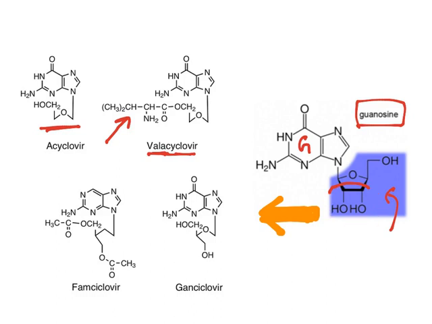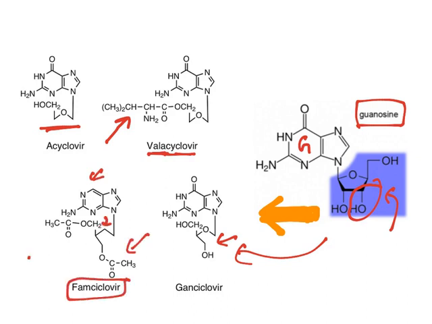If partial removal of the ring is there, look at this, ganciclovir, partially this part is removed. You can see here, this is called ganciclovir. If the ketone here and oxygen here is removed, it becomes famciclovir with ester derivatives. Whatever it is, you need to understand this one. All of them are nucleoside derivatives which will interfere with the DNA polymerization of the virus. So DNA chain elongation is inhibited, cell multiplication is inhibited.